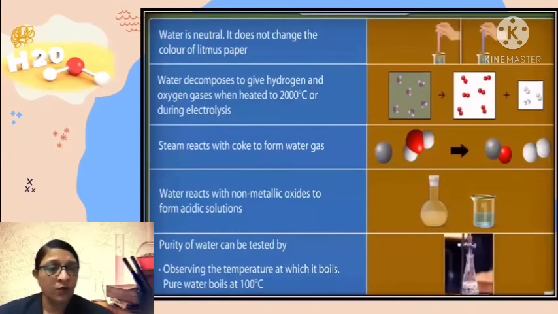Here are a few more important properties. Steam reacts with coke to form water gas. Dear friends, water gas is an important fuel in different industries. Water reacts with non-metallic oxides and forms acidic solutions. Purity of water can be tested by a simple test: on heating up to 100 degrees Celsius, pure water converts into the gaseous state. It means it starts to boil.